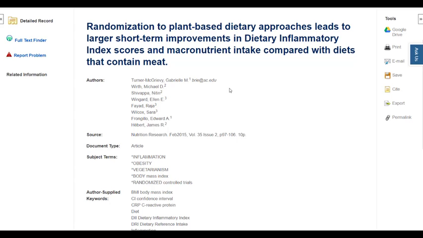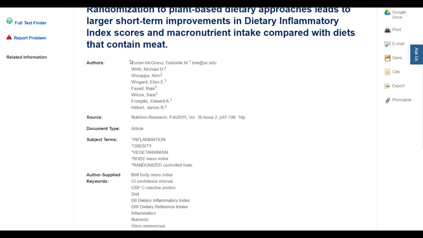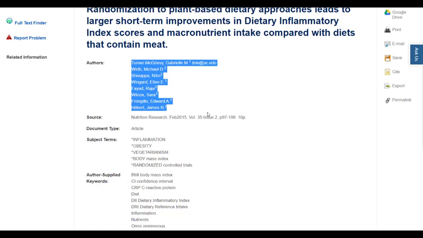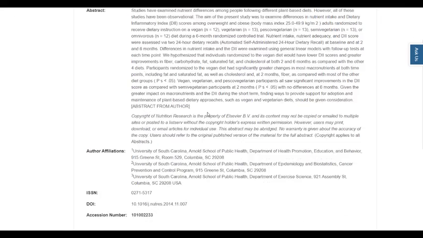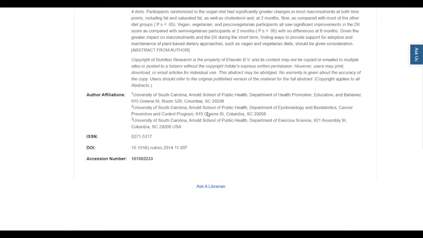Now, I can go ahead and start my evaluation for authority right here while I'm examining the full record in the database. The first thing I notice is that there are multiple authors listed, which is common for scholarly journal articles. There are also numbers after the authors' names, indicating there are additional notes for these authors. If I scroll down the page, I'll see that these notes are referenced further down in the record under author affiliations.